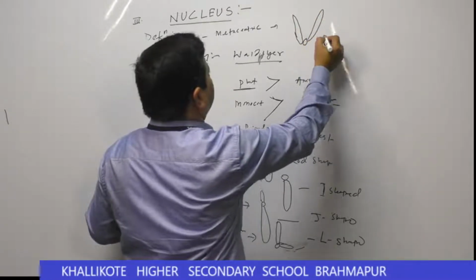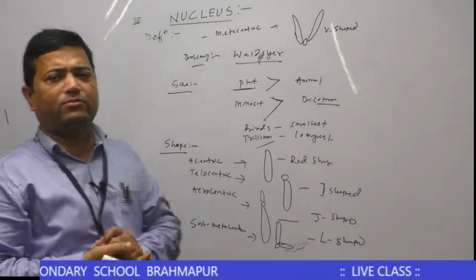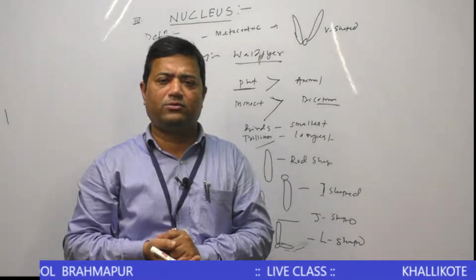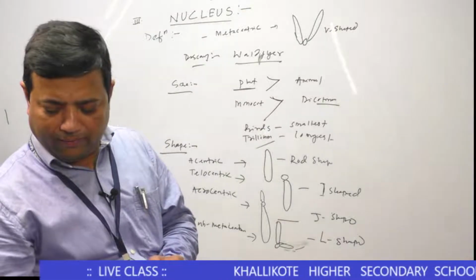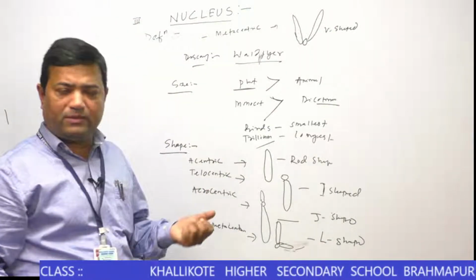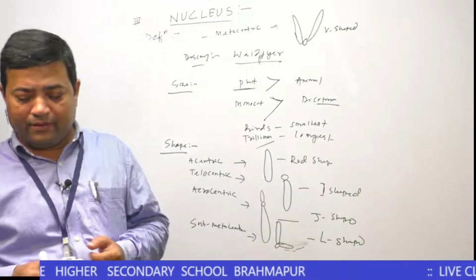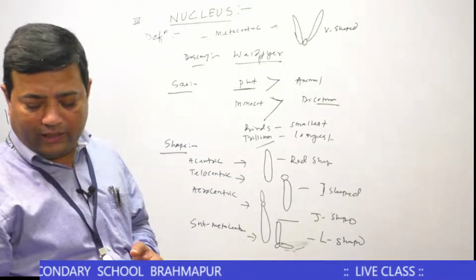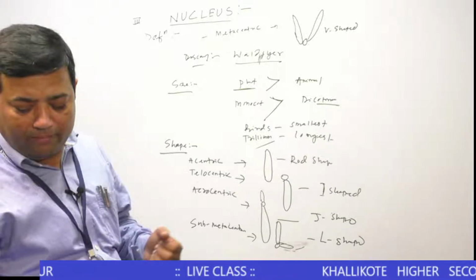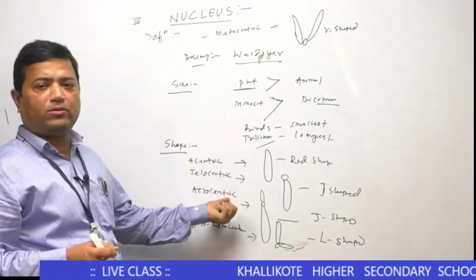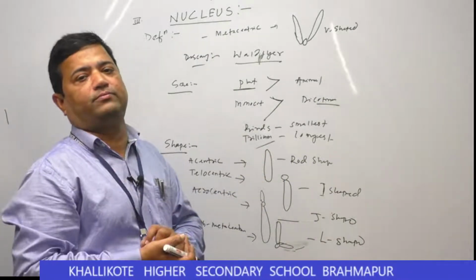Means the centromere is located at the middle part of the chromosome. It is a V-shaped chromosome, so its name is a V-shaped structure. But actually we have to know the acrocentric chromosome is specially found in different chromosomes of human beings, that is the 13, 14, 15, 21, 22 and Y chromosome. You remember, acrocentric chromosome found in 13, 14, 15, 21, 22 and Y chromosome.